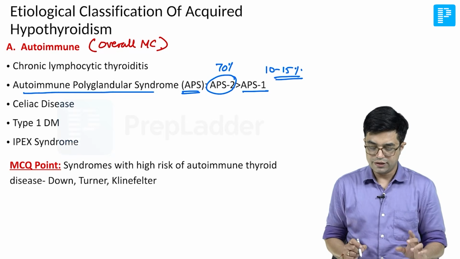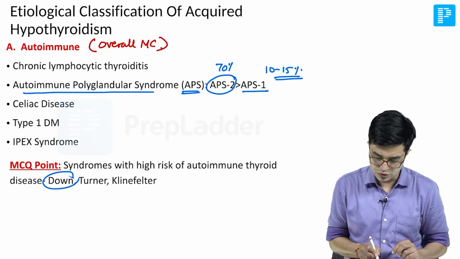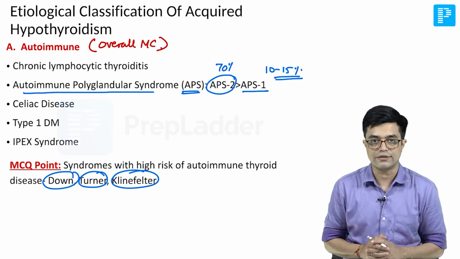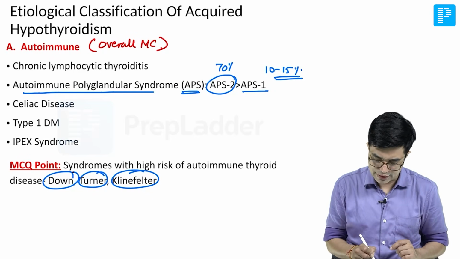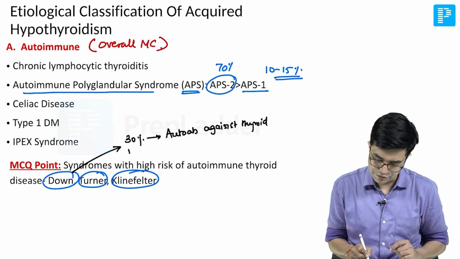And MCQ point, there are 3 syndromes with high risk of autoimmune thyroid disease. The common ones, Down, Turner and Klinefelter, they all have increased risk of autoimmune thyroid disease. In fact, Nelson says that in Down syndrome, almost 30% patients are found to have autoantibody against thyroid, out of which about 15% tend to develop clinical hypothyroidism.